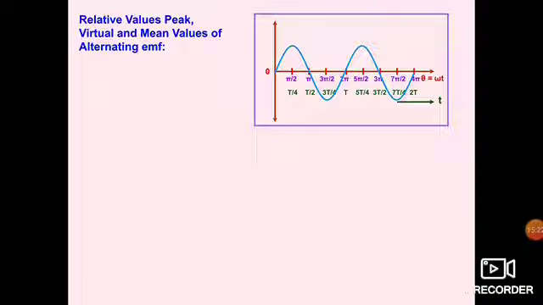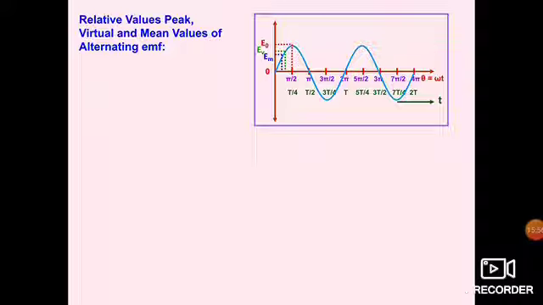Now we talk about relative values: peak, virtual and mean values of alternating EMF. You can see there is one graph in front of you. Your phases, that is pi by 2, 3 pi by 2, pi and so on, are actually replaced by time, T by 4, T by 2, like this. We can see E0 is the maximum value of EMF, E is the instantaneous value, and E_v is the RMS value of this EMF, where E_m is the average or mean value.